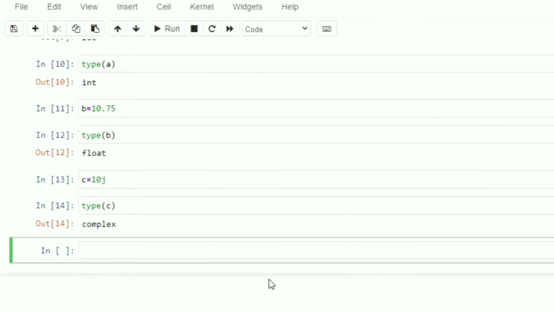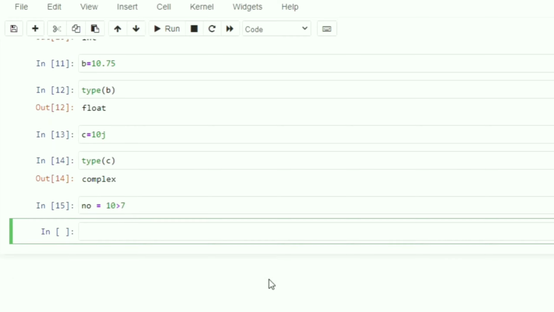Okay, now let me take another example. If I am taking number is equals to, suppose I am writing 10 greater than 7, and if I am running it and want to check the value of number, it will give me the answer in terms of boolean values, either true or false. That is called boolean values.